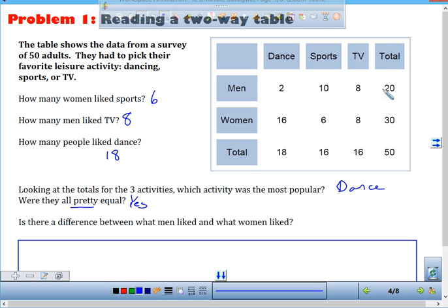This doubles any of the other ones, right? At least. So that tells you now that, okay, most popular with men was what? Sports and TV, and then more popular with women was dance. Is there a difference between what they liked? Yeah, there was. Okay? So that's where you're going to get that answer. Okay? So is there a difference? Yes. Men preferred what?